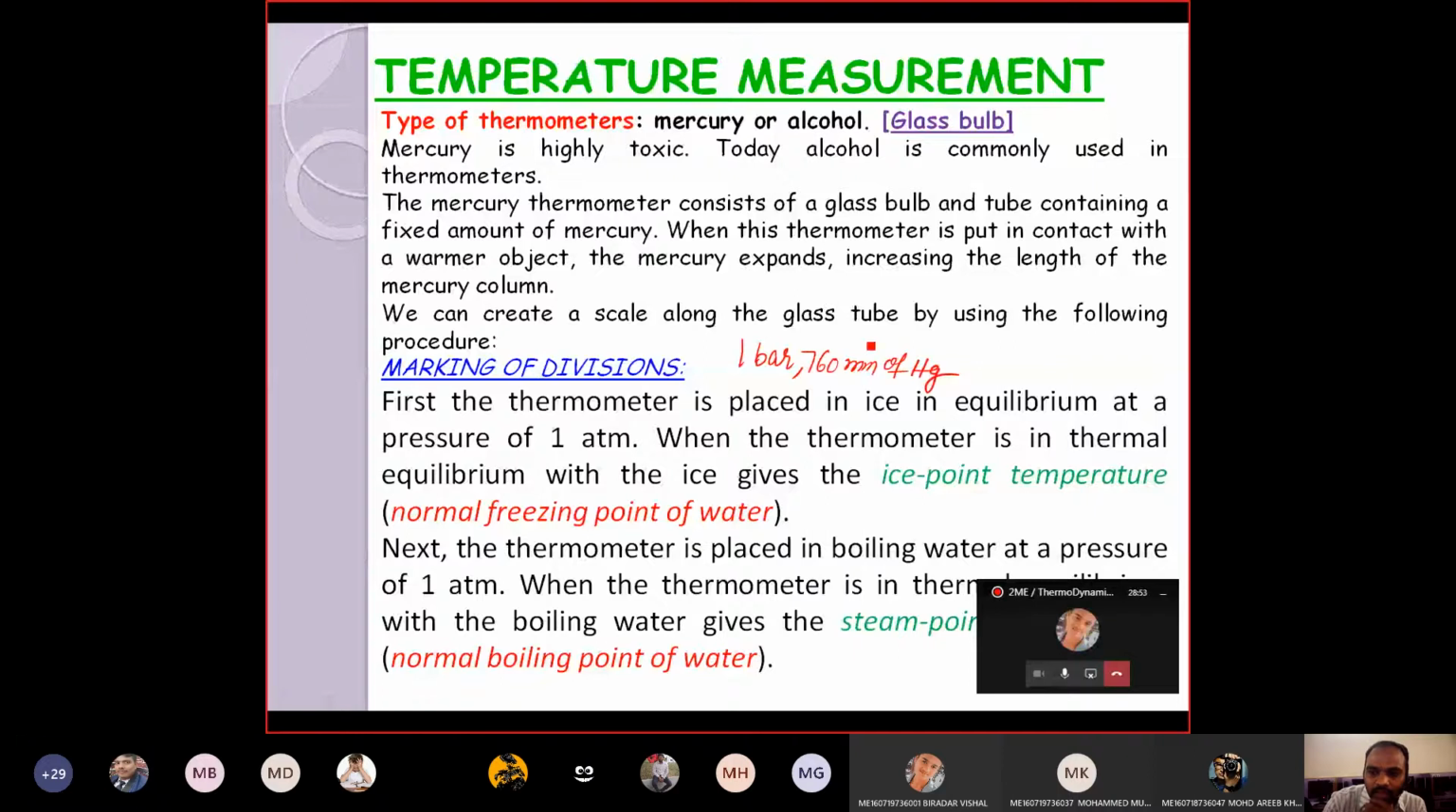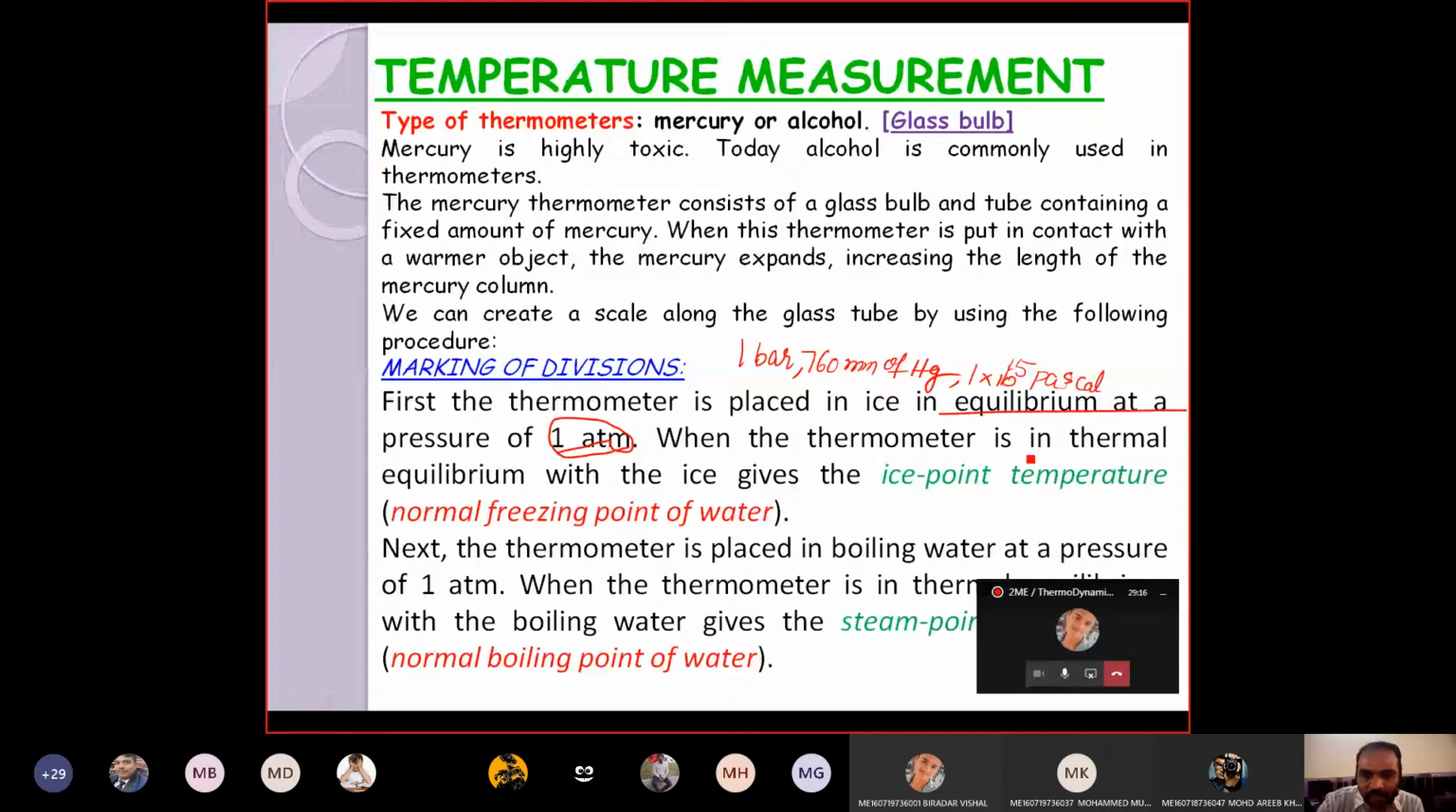760 mm of mercury? Yes, sir. That is also a unit. And 1 into 10 to the power 5 Pascal. This is also 1 atmospheric pressure. Okay? Right. So first the thermometer is placed in ice in equilibrium at a pressure of 1 atmosphere. This is nothing but our atmospheric pressure.